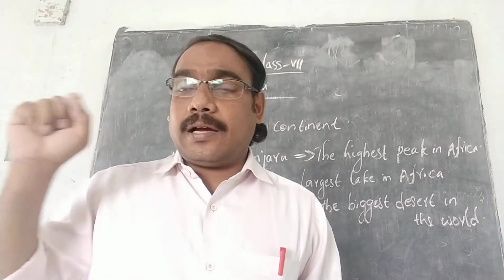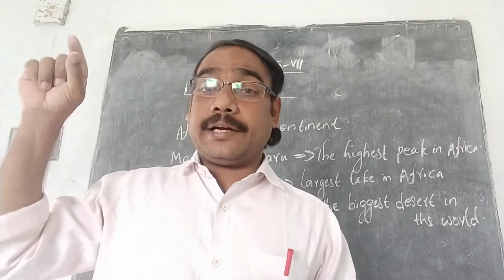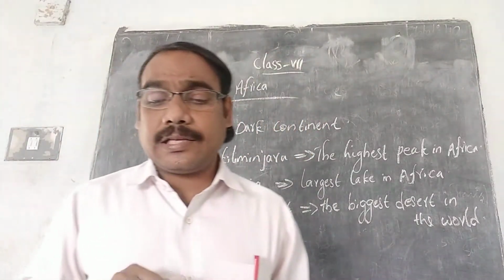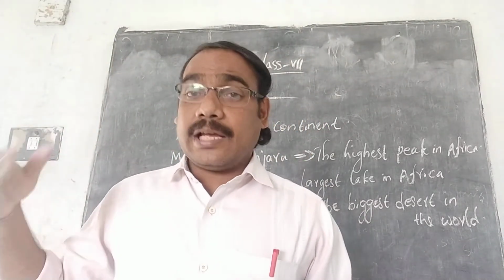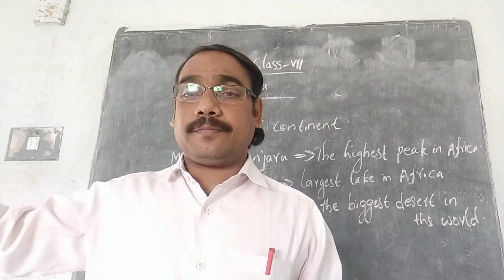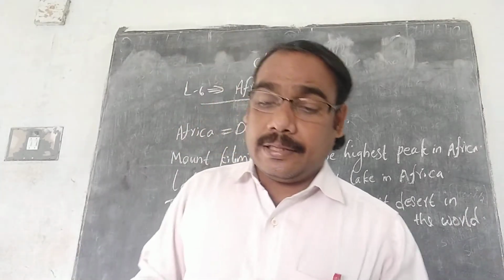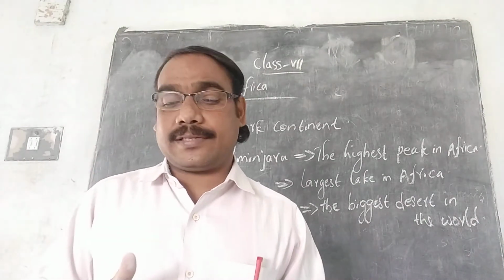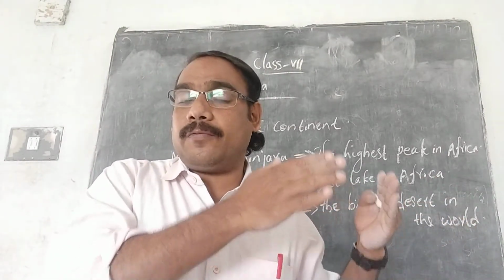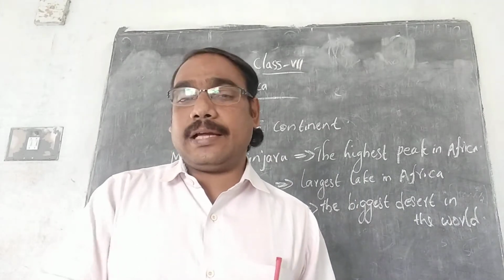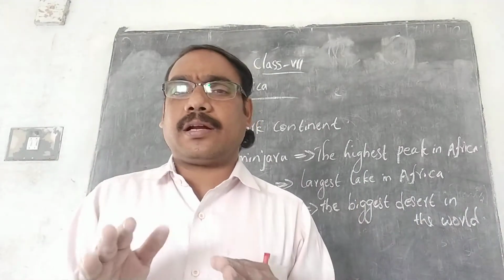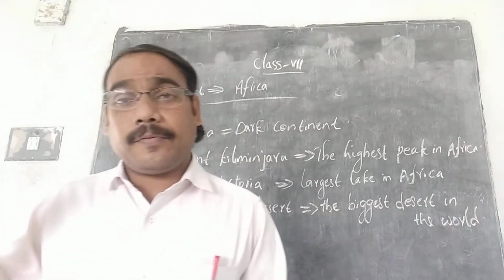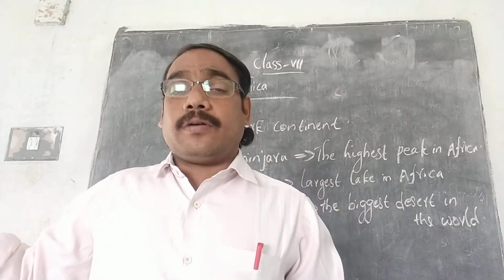Dutch means the other name of Holland, a country in Europe. The people of Holland are known as Dutch. In the same way, the people from England are English, and the French are the people of France. Dutch means the people of Holland or Netherlands. Netherlands and Holland are both names of one country only. So Dutch means the people of Netherlands or Holland.